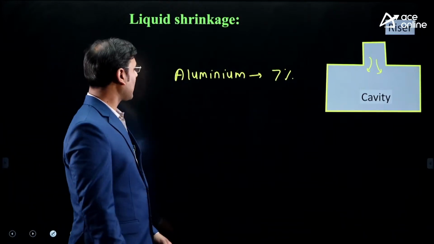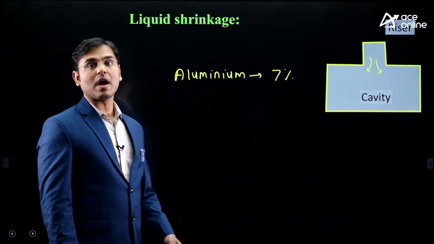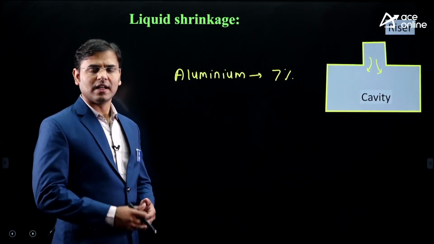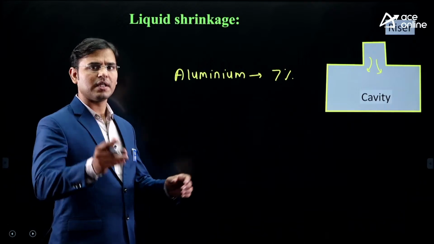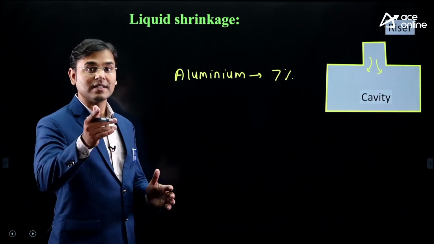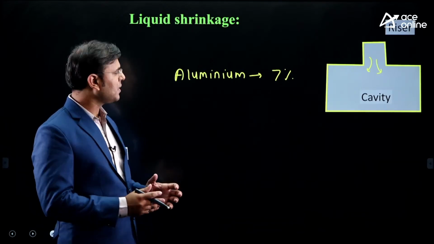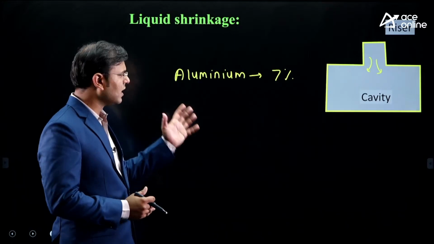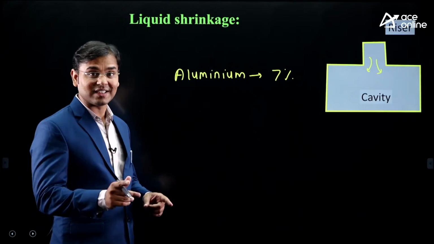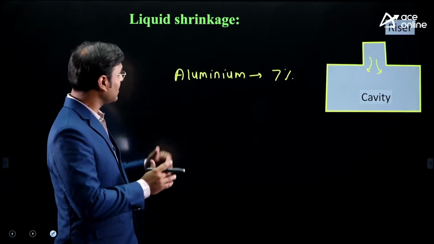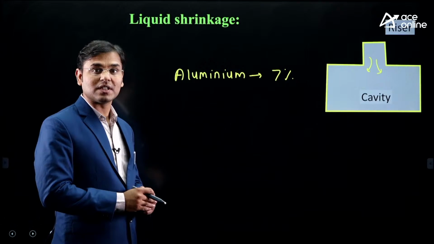Yes, I can say that aluminum shrinks the most in the liquid state, and that is a very, very important theory question for any examination in India where casting is given in the syllabus. Aluminum has the largest liquid shrinkage, not shrinkage allowance, and that is about 7%.